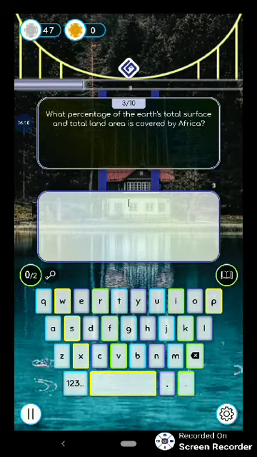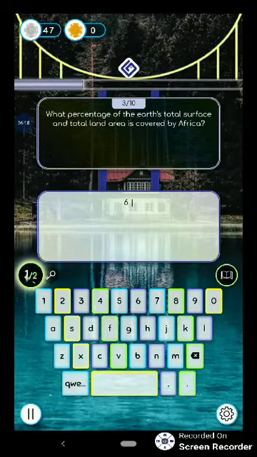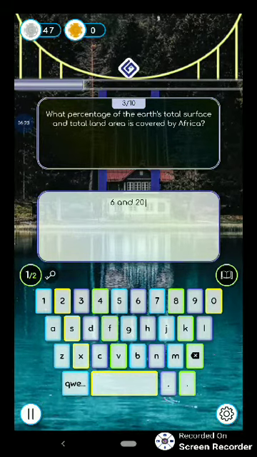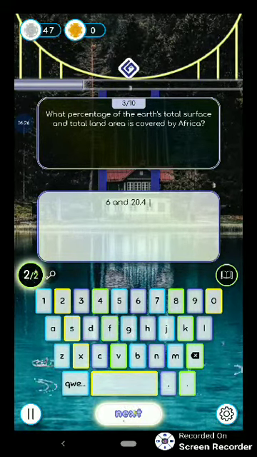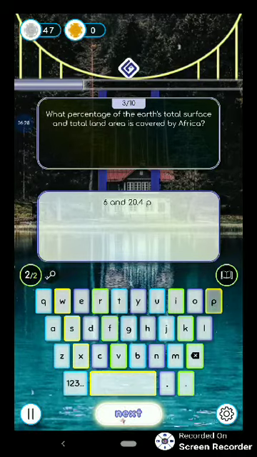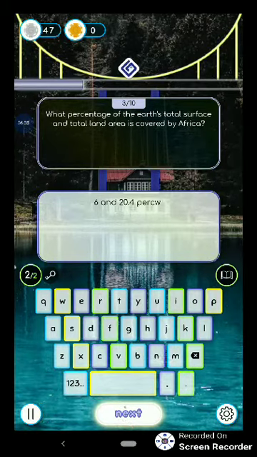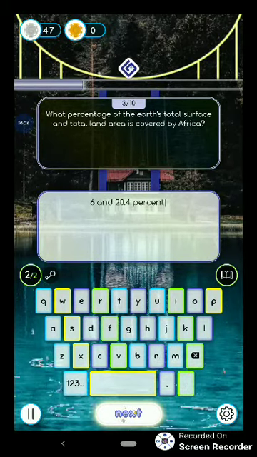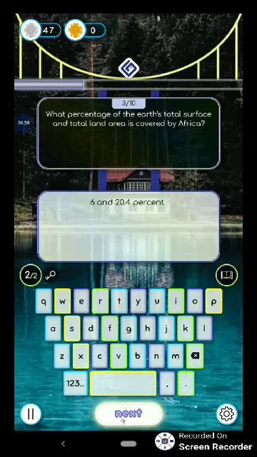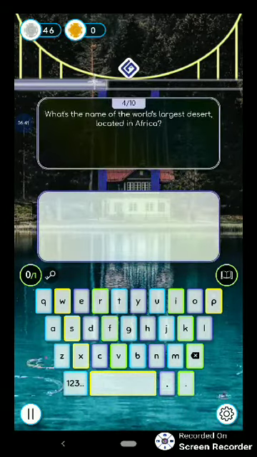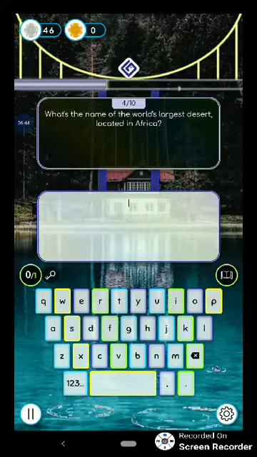What percentage of the Earth's total surface and total land area is covered by Africa? So that is 6. That's the first keyword. And 20.4%. Yes, so that is it. And the next one, and it goes on and on until now. There are 10 questions here for me to answer based on the content of the note.